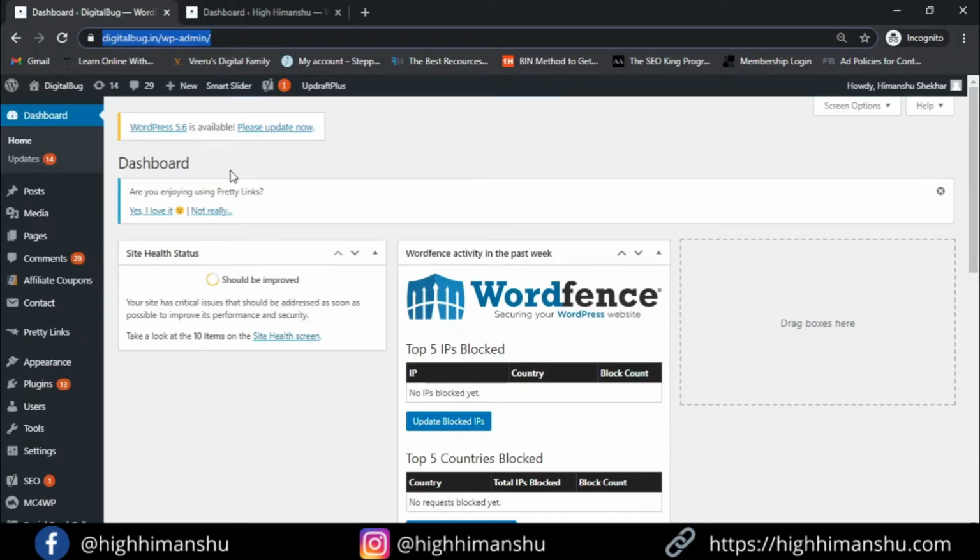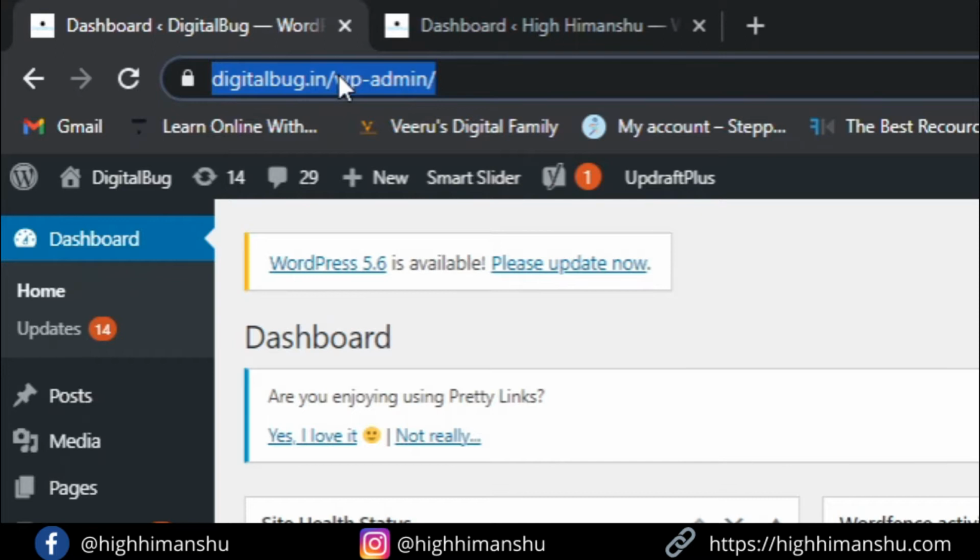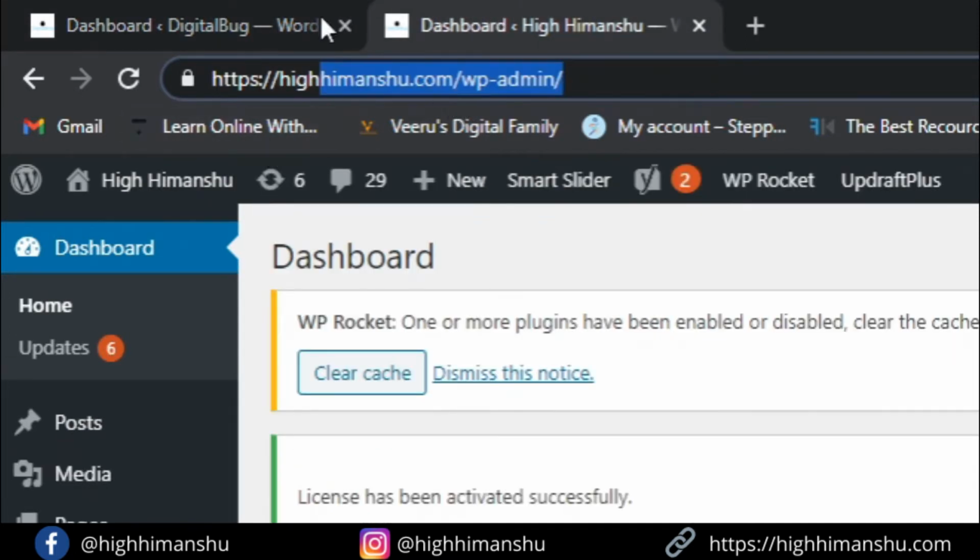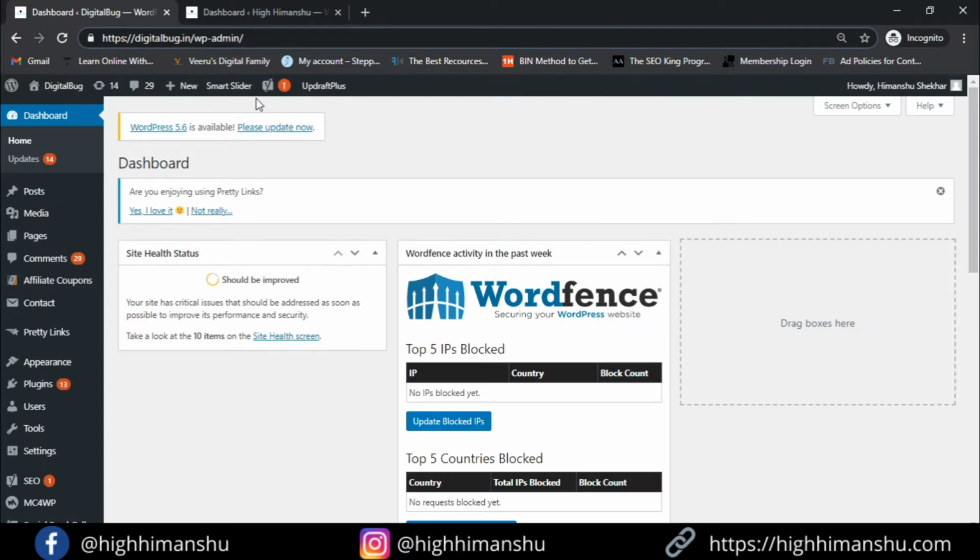So hey guys, as you know, my old website name is digitalbug.in, and this website I'm gonna migrate to a completely new domain, which is hihimanshu.com. So first you have to log into the admin panel of your older website. To migrate or to move any website, you have to copy the content of old website and move it to the new website. So for copying the content, there are two options. First is that you have to go to your root directory of your hosting provider, copy all the content, copy all the database of your file and paste it to the new hosting root directory.